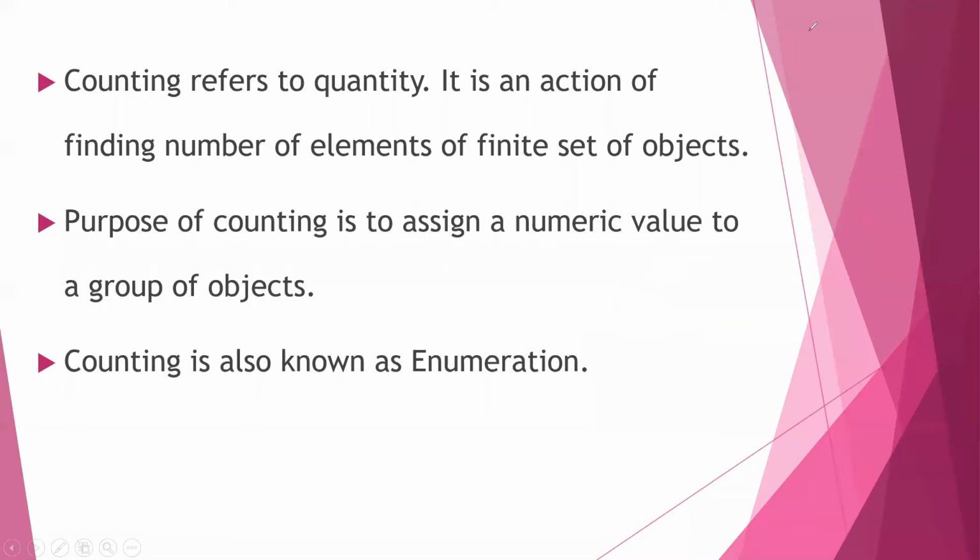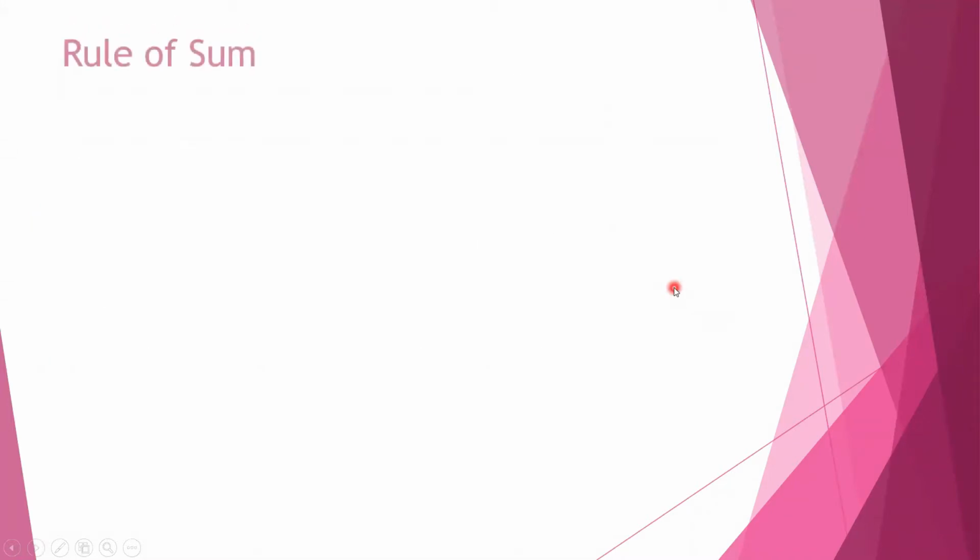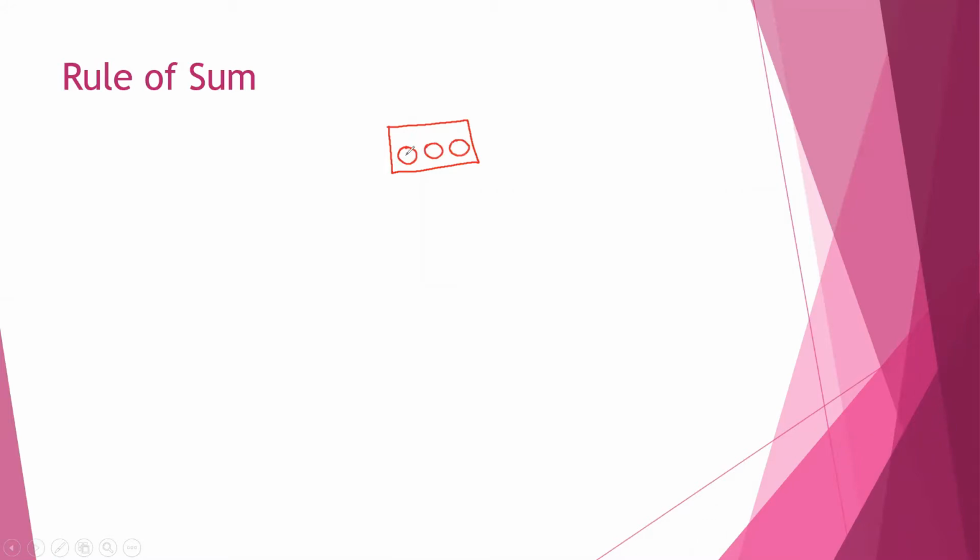The first one we will take is the rule of sum. What do we mean by rule of sum here? Say, for example, in one box I have 3 balls: red, blue, green.